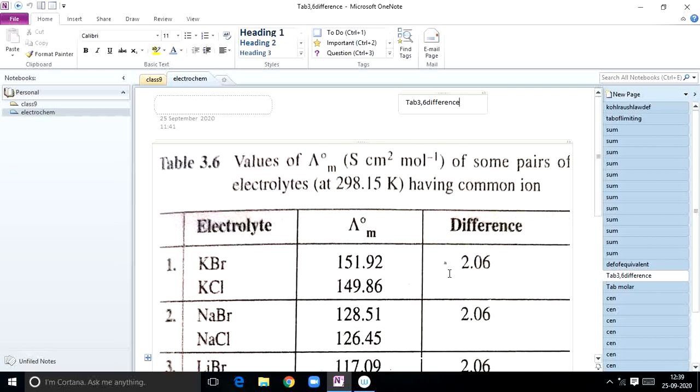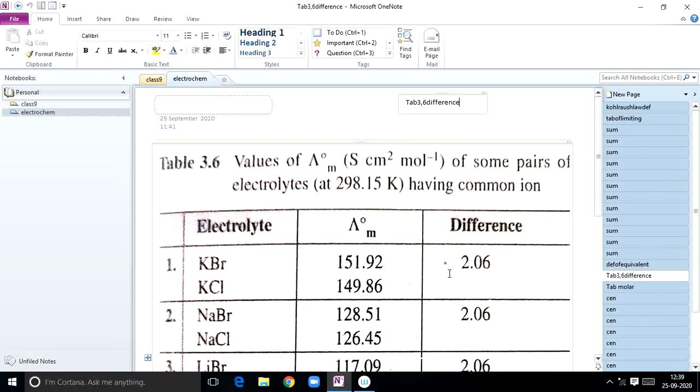He studied the molar conductivities at zero concentration for a number of pairs of strong electrolytes, each pair having a common cation or anion. So values of lambda m naught of some pairs of electrolytes having common ion.